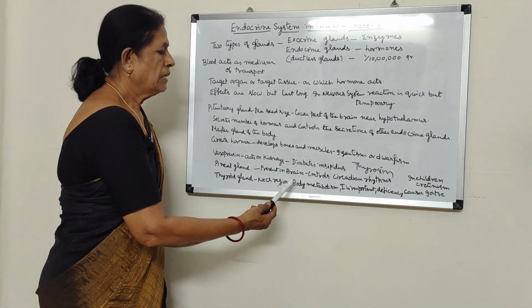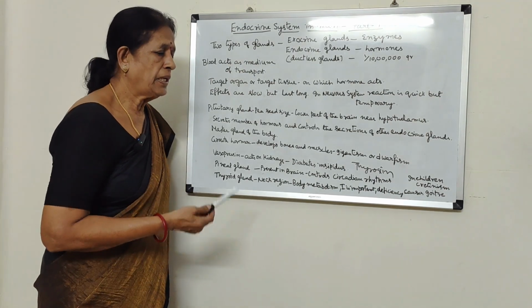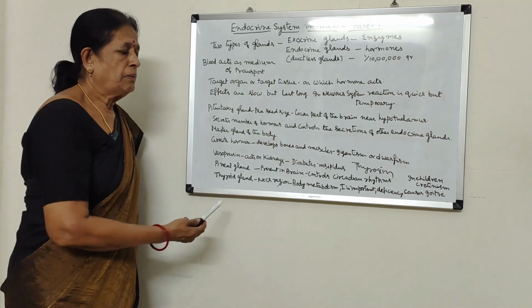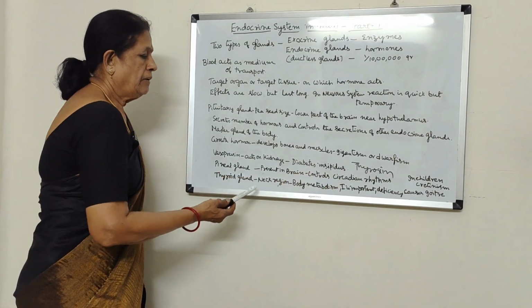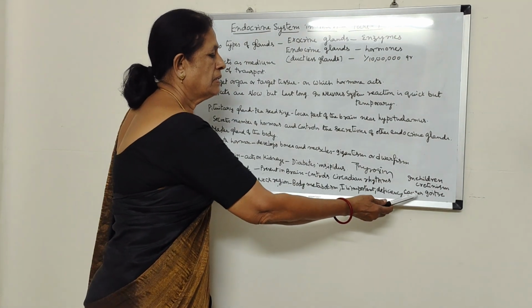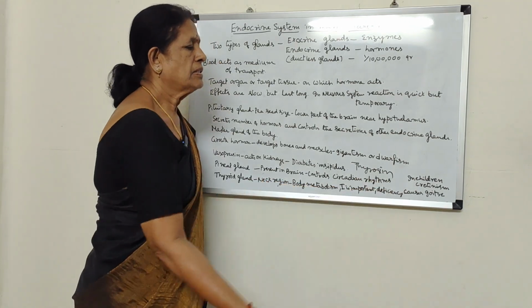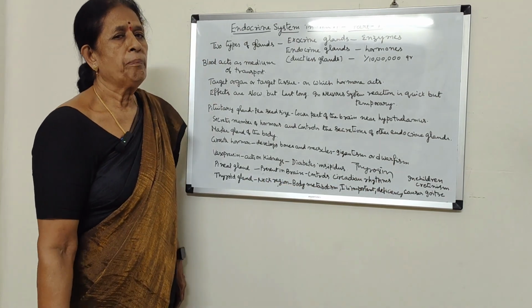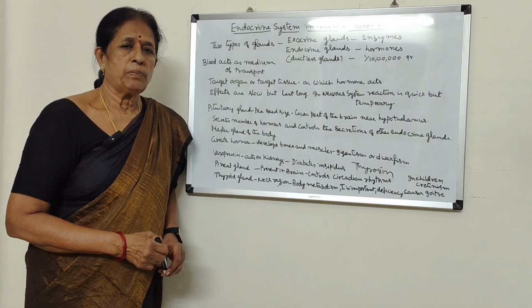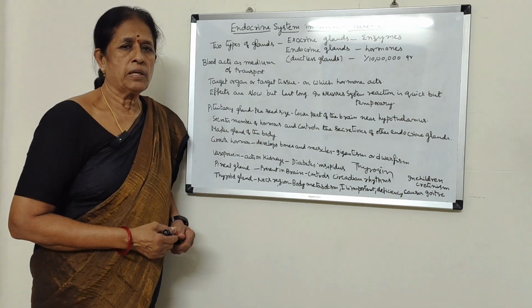The pineal gland controls the 24-hour cycle of our body, day and night. Rhythms are controlled. The thyroid gland produces thyroxine, and it controls body metabolism. Thyroxine deficiency causes a disease in adults called goiter, and in children it causes a disease called cretinism, where physical and mental development will be slowed down. In the next class, we shall see some other endocrine glands.